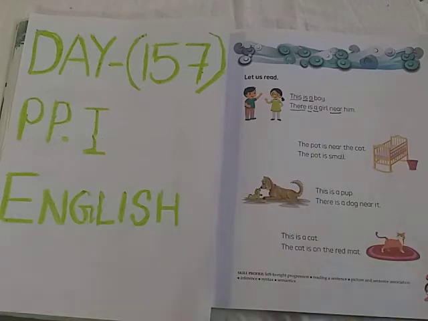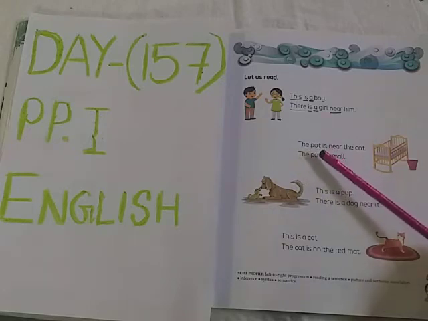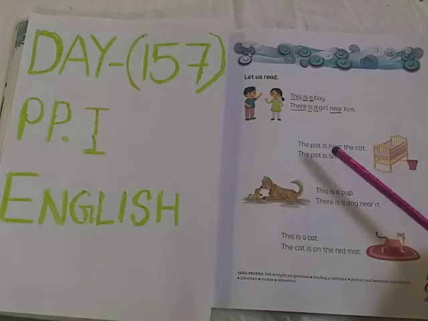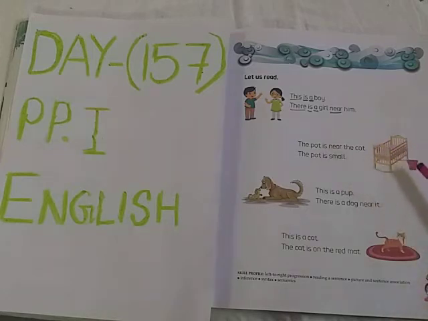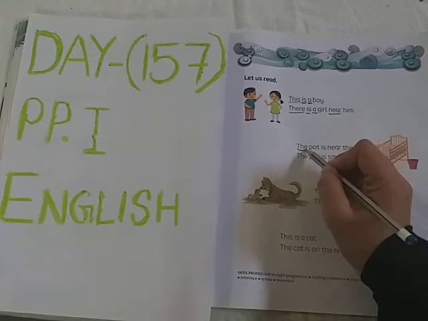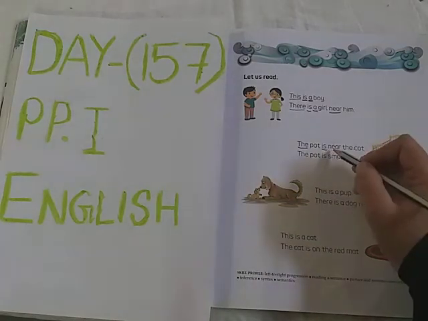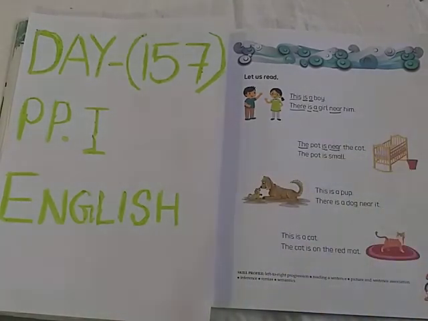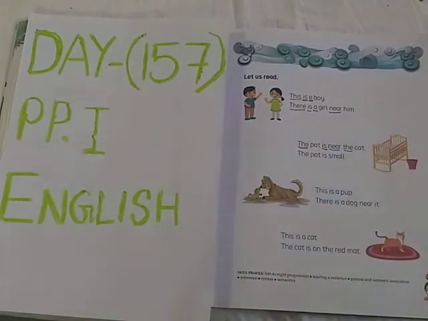See the next sentence now. T-H-E, the. P-O-T, pot. I-S, is. N-E-A-R, near. T-H-E, the. C-O-T, cot. You can see the pot is near the cot. So here in this sentence, where is the sight word? This is a sight word. Is is also a sight word. N-E-A-R, near, is also a sight word. T-H-E, the, is also a sight word.